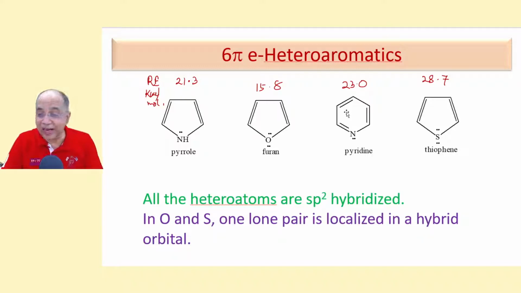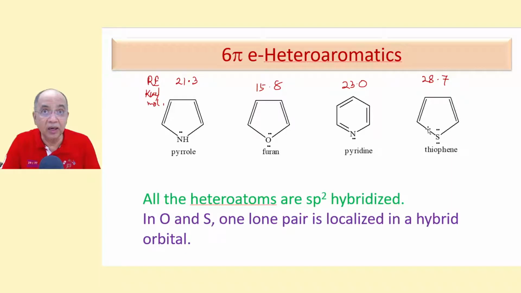Now let us try to identify some more monocyclic heteroaromatics, where one of the members of the ring may not be a carbon, maybe nitrogen, oxygen, or sulfur. For example, pyrrole. We are not talking about pyrrole as a base. We are talking about it as an aromatic compound. Yes, 2 plus 2 plus 2, a 6 pi electron system. This lone pair is conjugating, so it is in an unhybridized p orbital, sp2. Resonance energy is seen here. Compare with benzene.